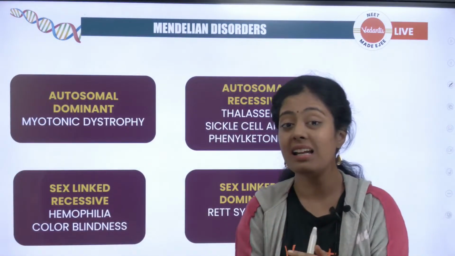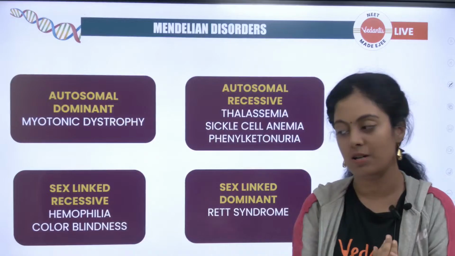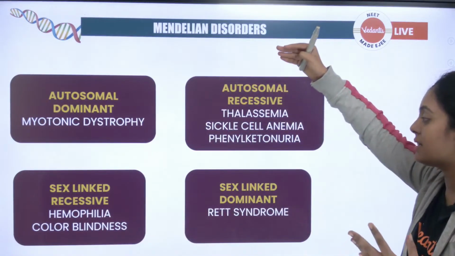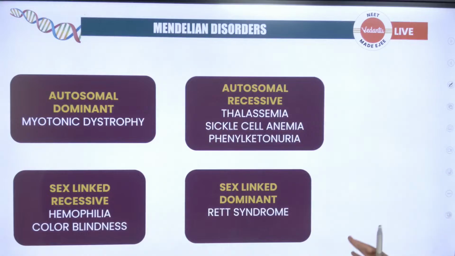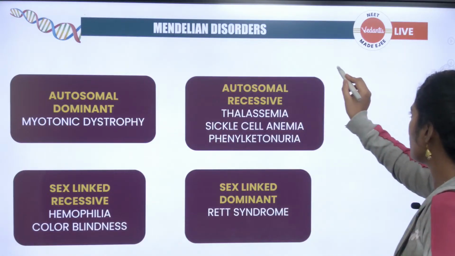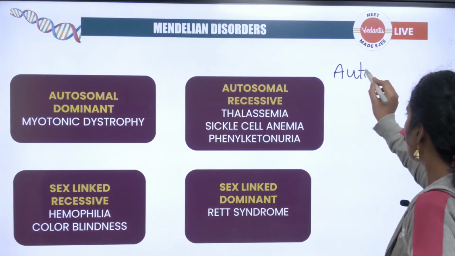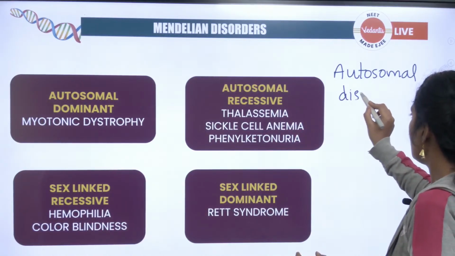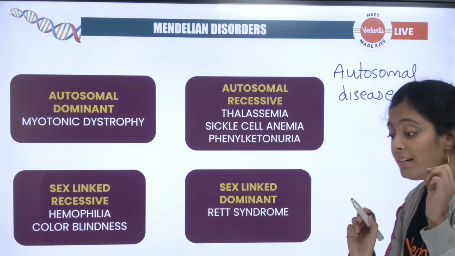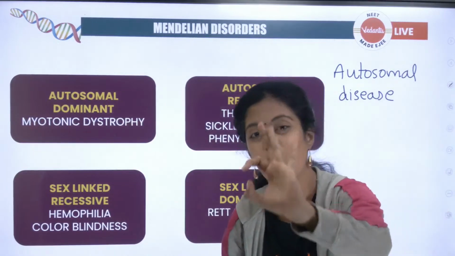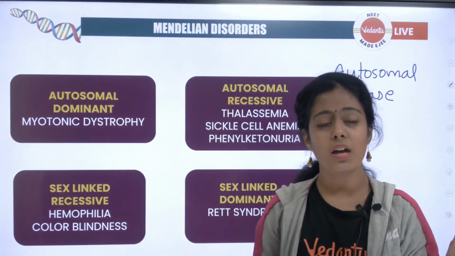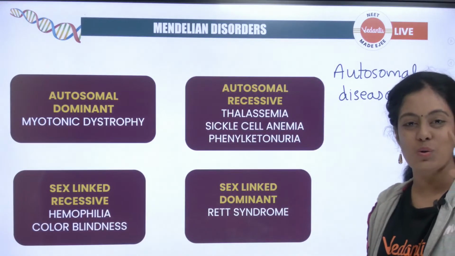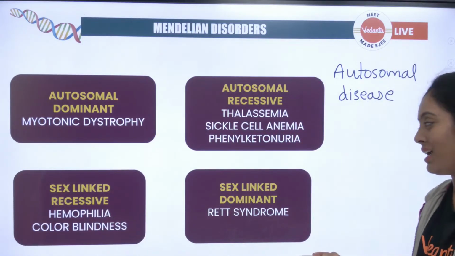When I talk about Mendelian disorders, they follow a certain pattern, guys. Okay, so you have autosomal dominant, autosomal recessive, sex-linked recessive and sex-linked dominant. What is autosomal? Can anyone tell me what an autosomal disease is? Anybody in the class? A disease which is carried by the autosomes. Very simple. Or the gene that is going to cause that disease is carried by the autosome. That is what we call an autosomal trait.